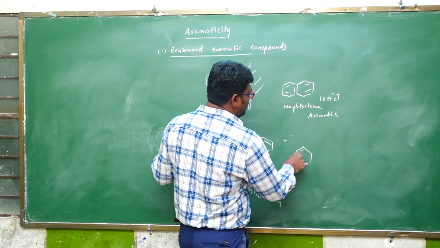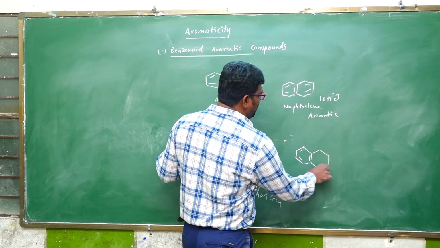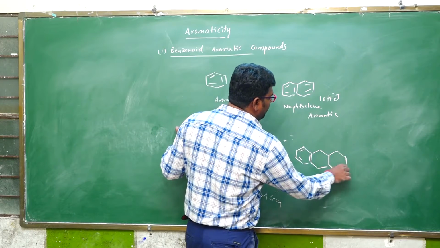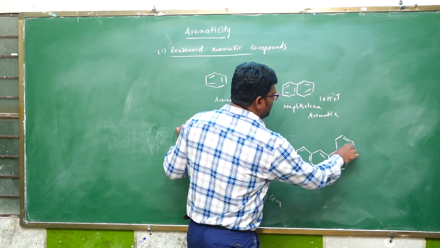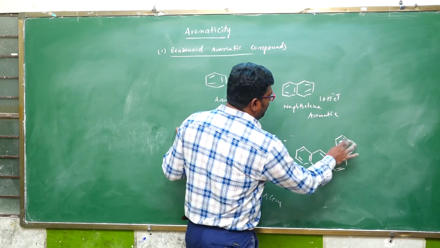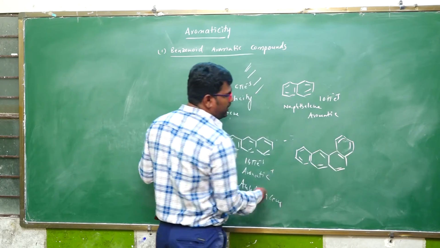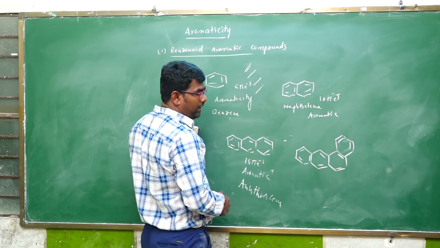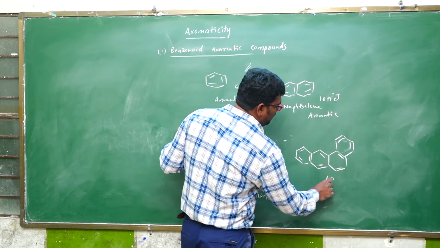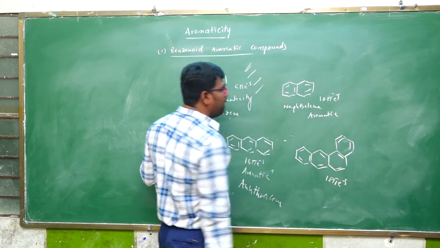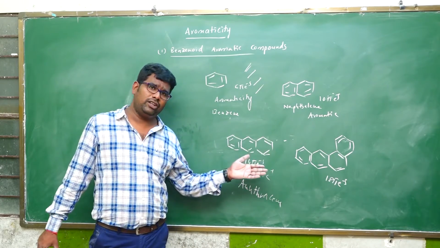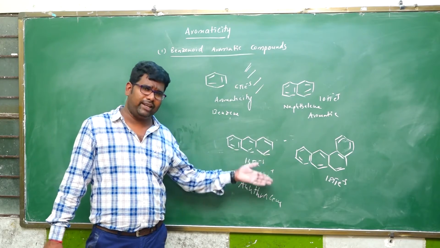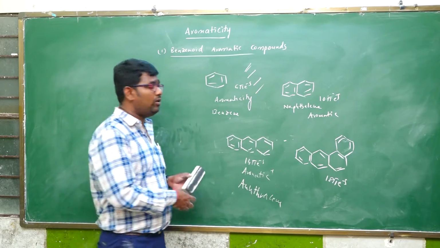Another example of an aromatic compound is phenanthrene. How many double bonds? 9 double bonds, which means an 18 pi electron system. It is a complete conjugated system, cyclic, planar, and obeys Huckel's rule.